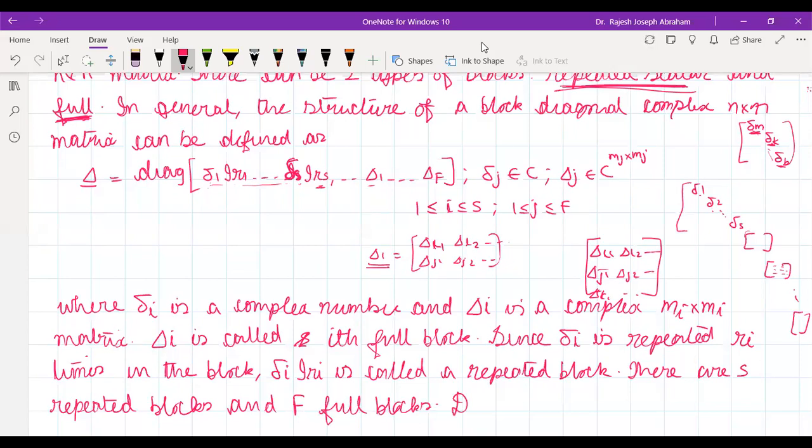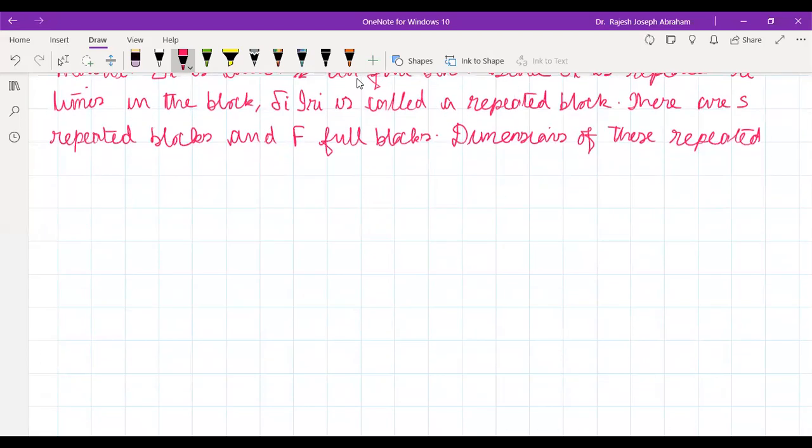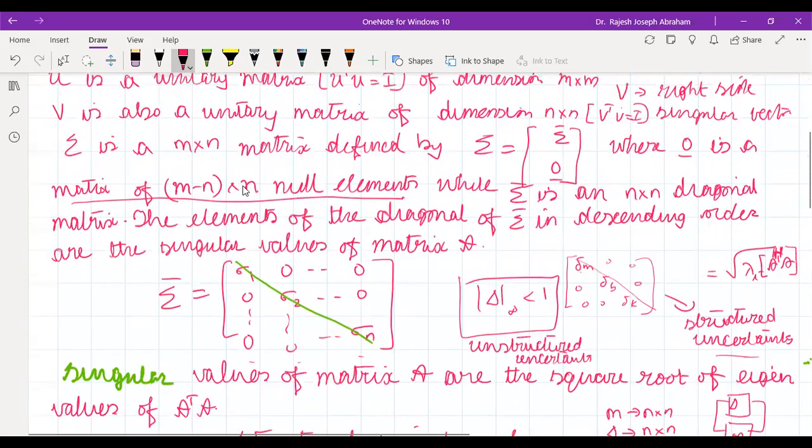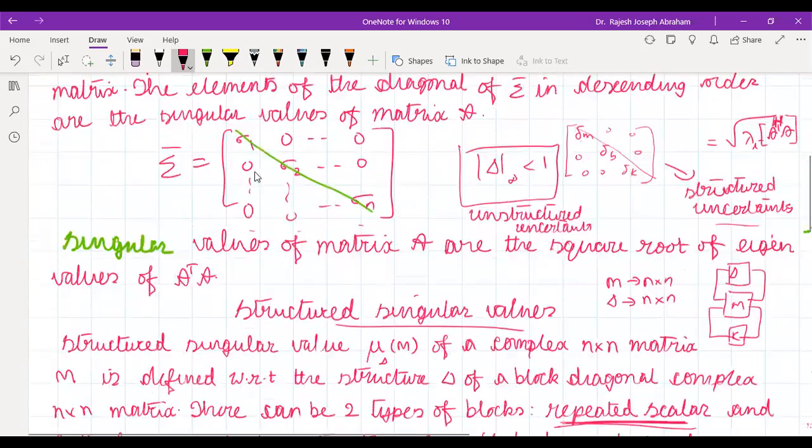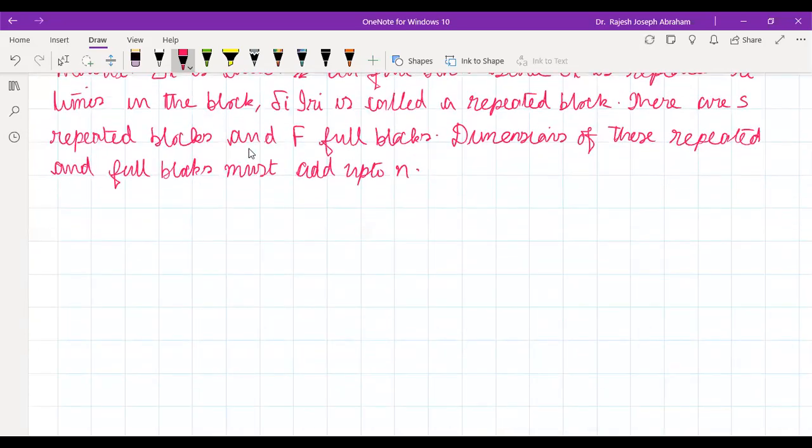Dimensions of these repeated and full blocks must add up to n. Okay, what was n? N was the dimension of the A matrix, right? Must add up to n.